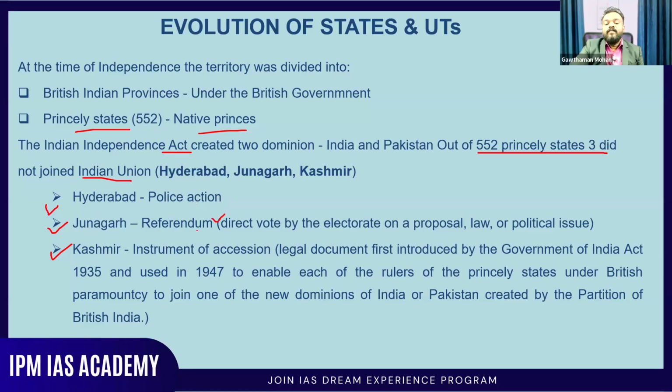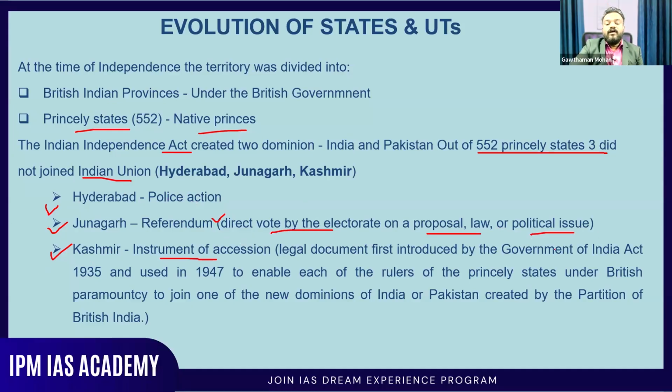A referendum is a process in which the electorate votes directly on a proposal, law, or political issue. So people participate in that process and decide. Through that, Junagadh became a part of India, and then Kashmir through an instrument of accession. It's a legal document signed between the government of India and the king of Kashmir during that time. And through that accession, they became a part of India.